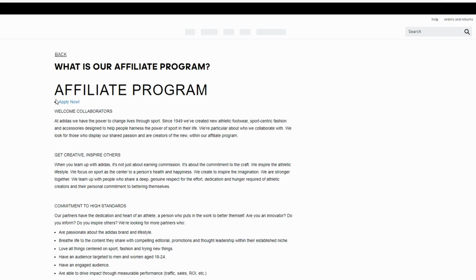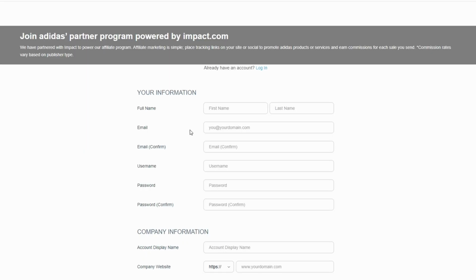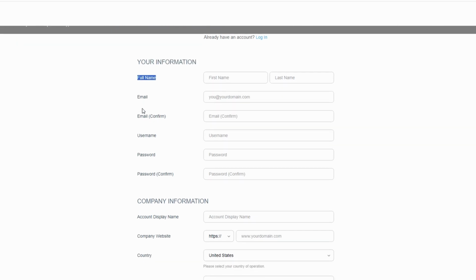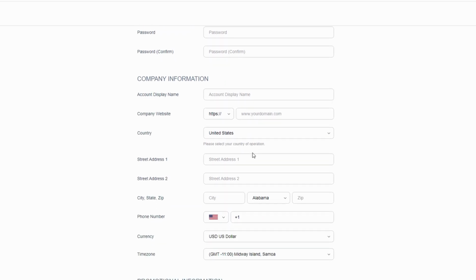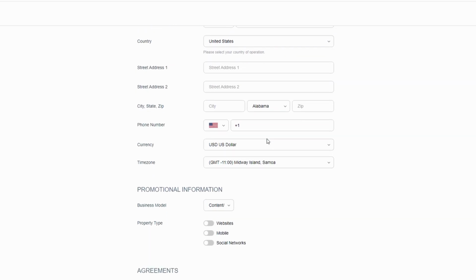You will be redirected to the Impact website, which hosts the Adidas affiliate program. If you don't have an Impact account, fill out a registration form with your details, including your name, email, and username. For the website field, enter the URL of your primary platform for promoting affiliate links. For example, YouTube or other social media.